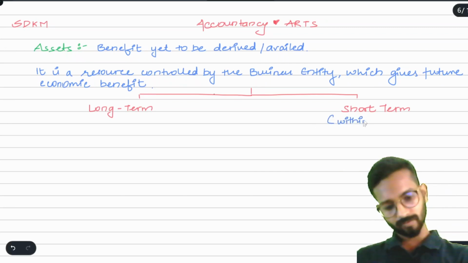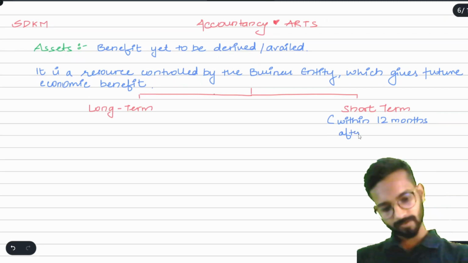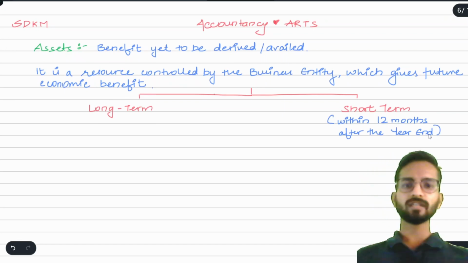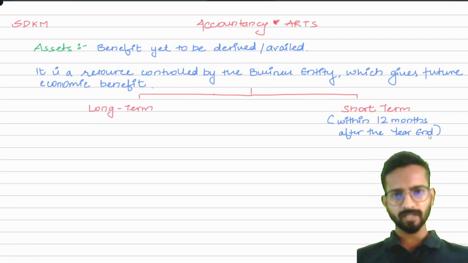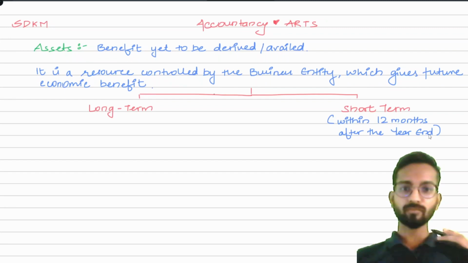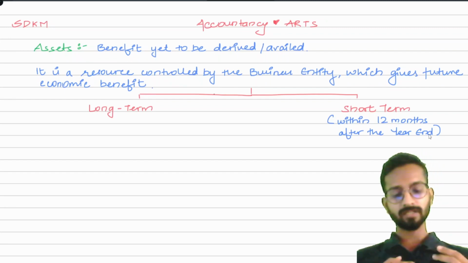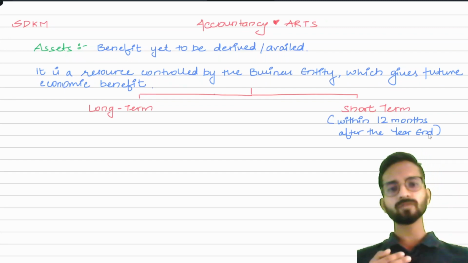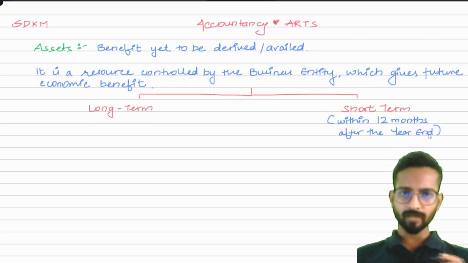Within 12 months after the year end, then it is short term. Then the business is thinking still okay, because after this 31st March I will prepare the balance sheet on 31st March, we will close the books of accounts, then we will again reopen the books of accounts on 1st April for the next year. We think that after 31st March, even if I am receiving the benefit within the next 1 year, it is short term only.